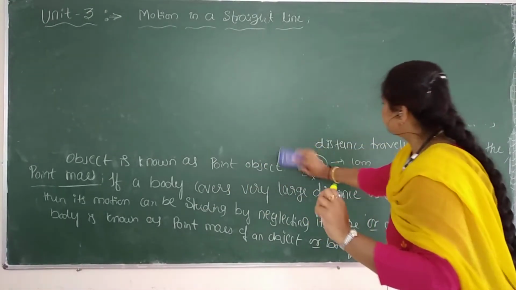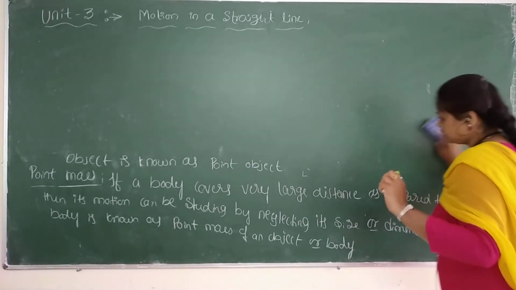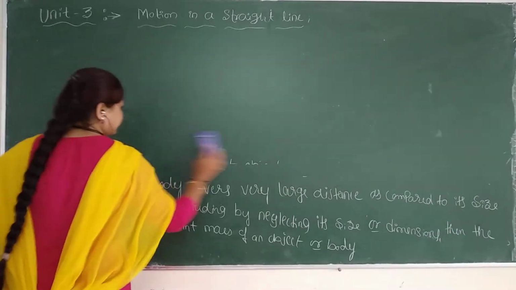Okay, note down the example. Write the example. You can't remember, I know. After a few days again you will forget.